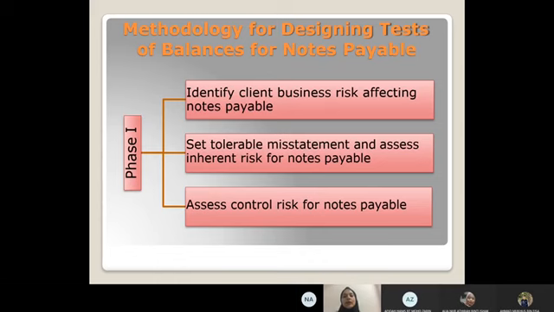Auditor usually sets tolerable misstatement at a low level because it is usually possible to completely audit the account balance and transactions related to notes payable account balance. And other than that, inherent risk is also set at low level because the correct account value is usually easy to control. Okay, the last one is assess control risk for notes payable.